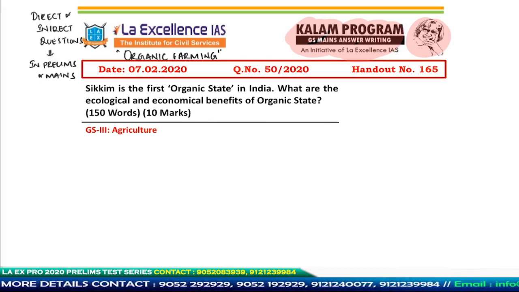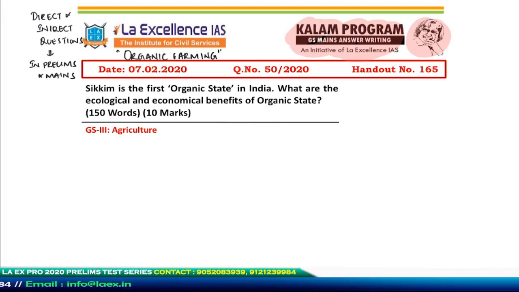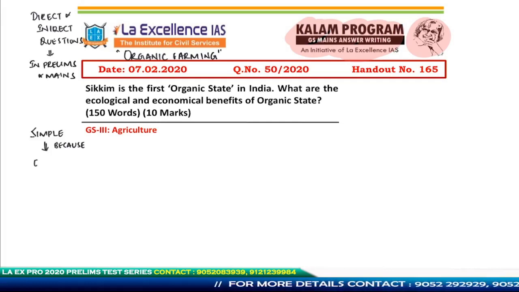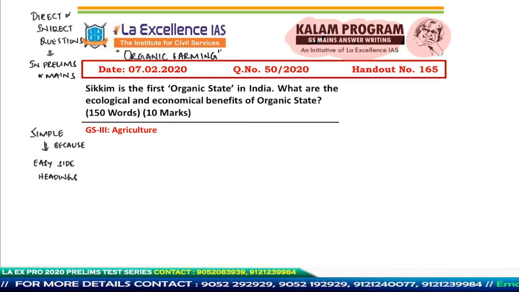So in this context, a question has been picked up directly from organic farming, and in the year this question was asked, Sikkim was also declared as the first organic state in the country. And in this context, a question has been asked. I'll read out the question for you all. It is basically a very simple question, and I'll tell you all why. It is because it is easy to convert this question into the several side headings. But the points that you evolve under these side headings are basically dependent upon your knowledge and your expertise.